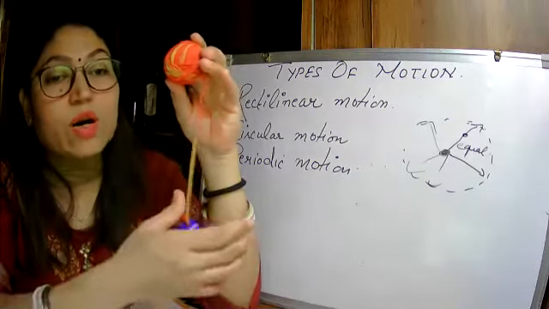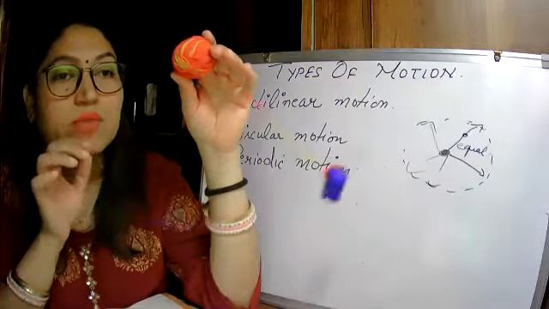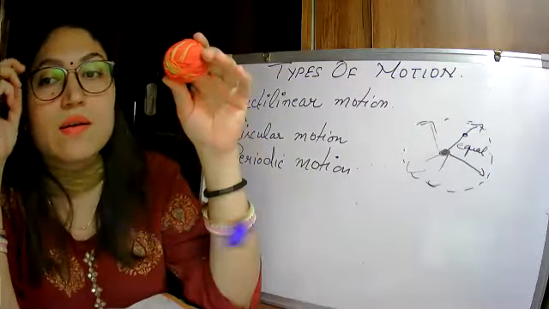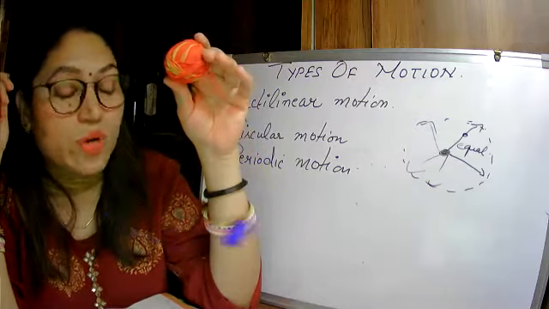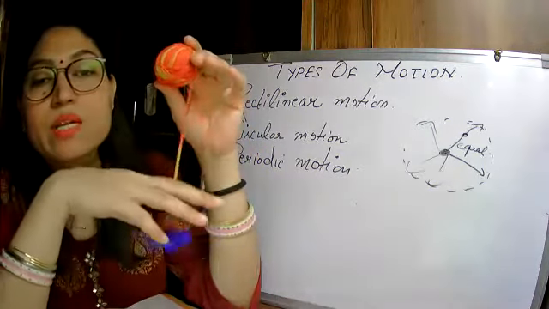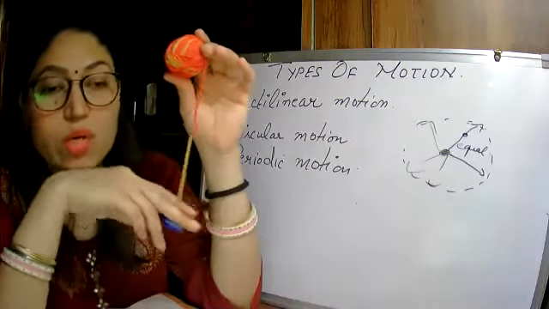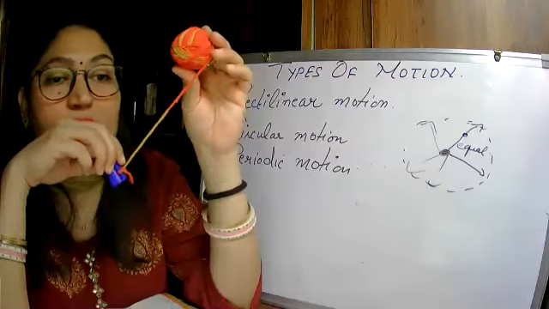What is this thing called when you see in the wall clocks, this kind of thing? You haven't seen anywhere, Krishav? Yes, ma'am, pendulum. Yes, it is known as pendulum, and pendulum is a perfect example of periodic motion. Okay, because see what is happening, it is repeating its motion.